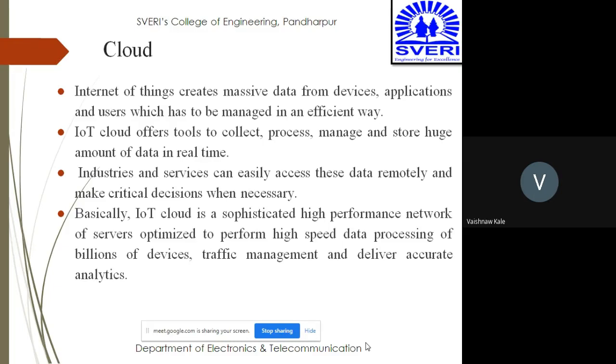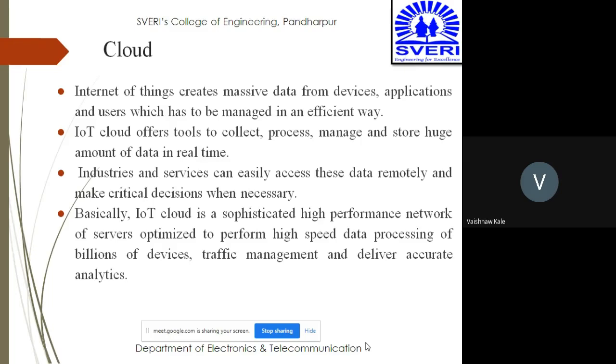IoT cloud offers tools to collect, process, manage and store huge amounts of data in real time. So this is a very important function of a cloud. Industries and services can easily access these data remotely and make critical decisions whenever necessary. So these data can be shared with the industries and services so that they can use it for critical decisions wherever required.